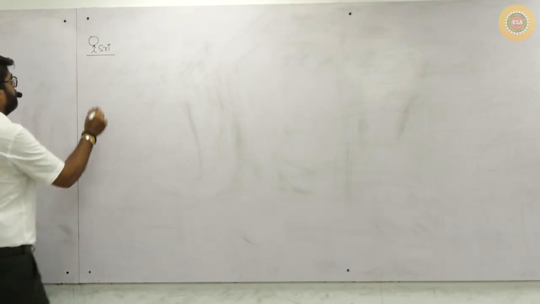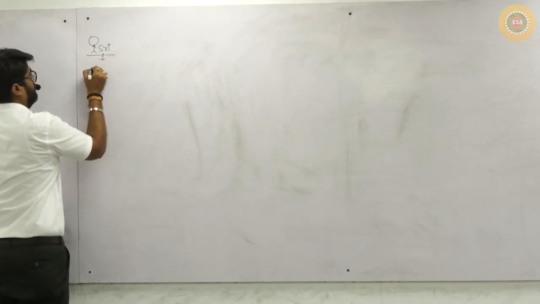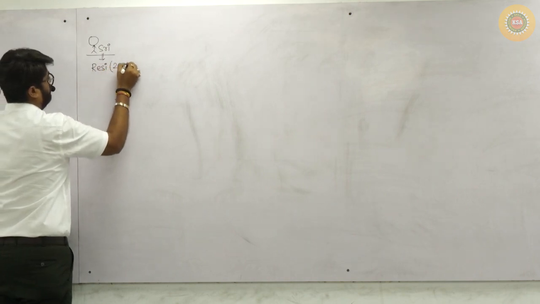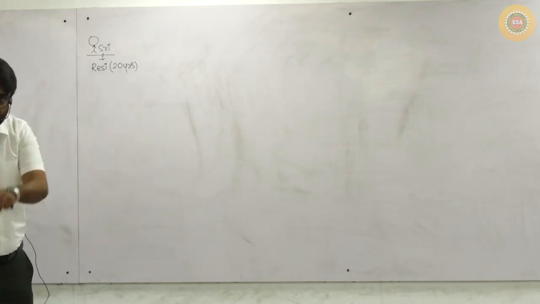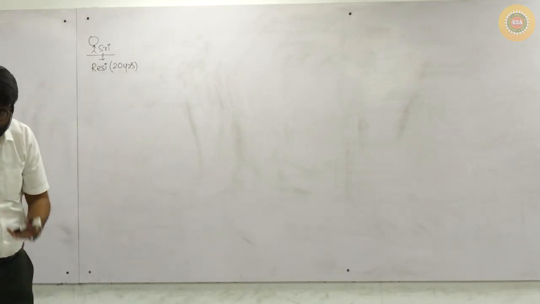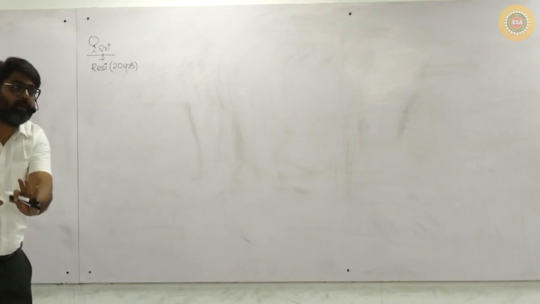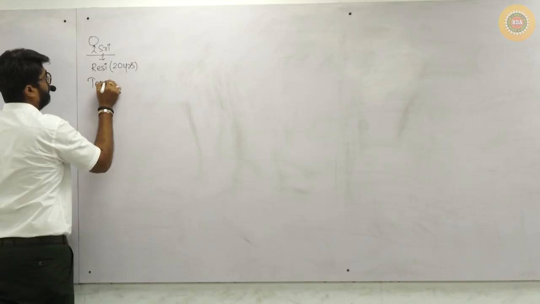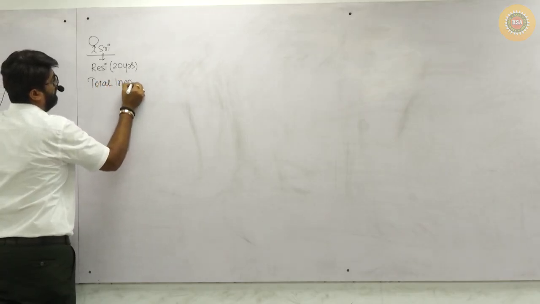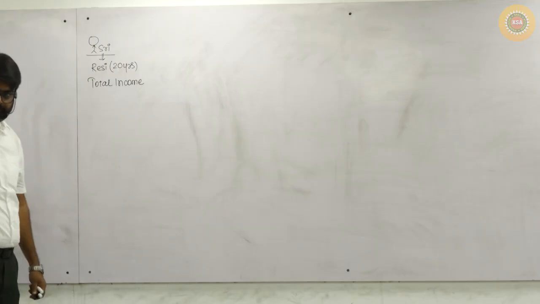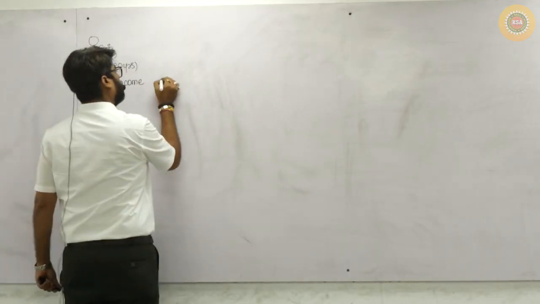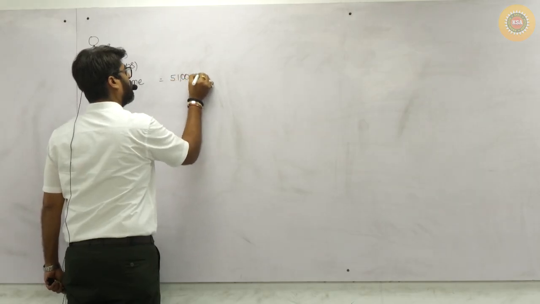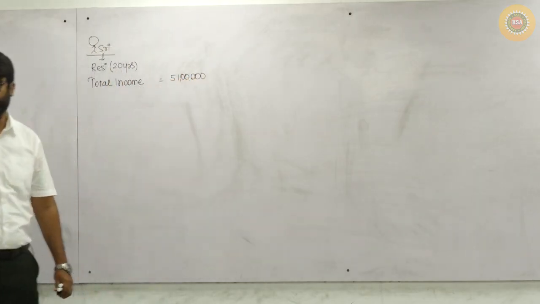So, individual. She is earning, she is a resident also. And for example, her age is 20 years. Senior citizen, or a super senior citizen, or a normal individual? Normal individual. Her total income, for example, was 51 lakhs. Possible?